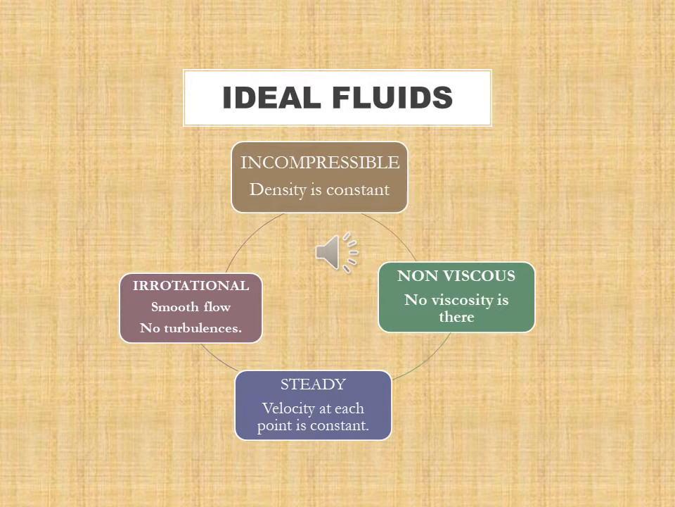Then the third one is non-viscous. As the word says, non-viscous means no viscosity is there. Then you can say that the fluid is an ideal fluid. And the last one, steady. Steady means the velocity at each point should be constant. When the velocity at each point of the fluid is constant, then you can say that the flow is steady flow. And when we consider all these four properties, we can say that the fluid is an ideal fluid.